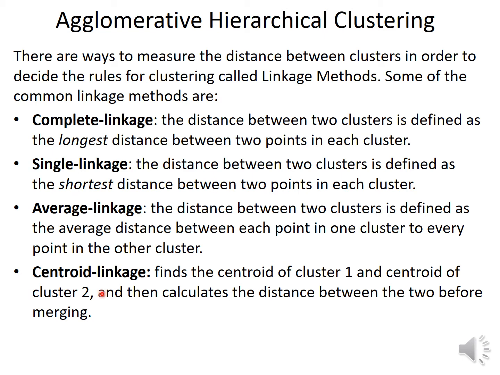Next is centroid linkage. This you should already be familiar with. It finds the centroid of cluster 1 and the centroid of cluster 2, and then calculates the distance between the two clusters before merging them. So the clusters which have minimum distance will be merged first according to this approach.